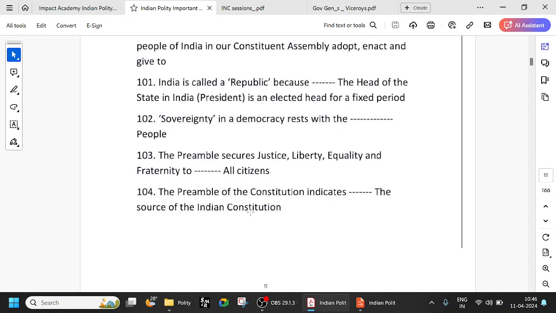What is the preamble? It shows the mind of the makers. It's like the soul of the Constitution. All these things we have seen. So basically, the source of the Indian Constitution is also the preamble. Whenever there is an issue or a conflict in court, they even look at the preamble to understand whether it is constitutionally correct or not. So the preamble is one of the sources of the Indian Constitution.